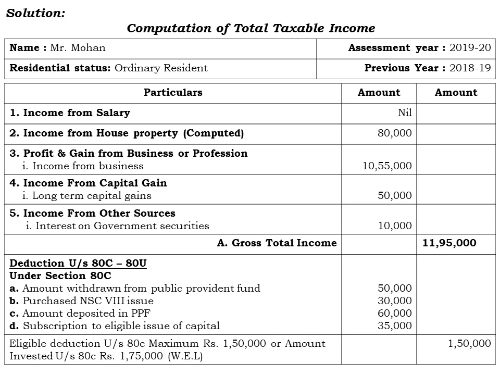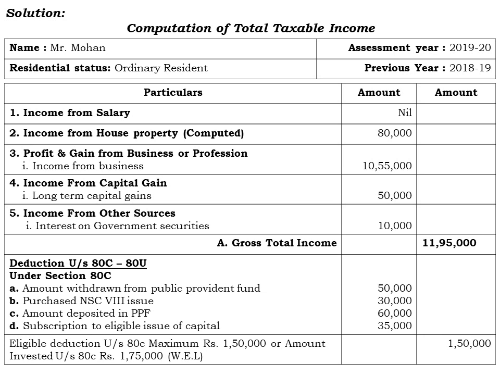The combination of all these 5 major heads of income, starting from the salary up to income from other sources, gives us the gross total income of rupees 11,95,000, and we are going to name it as point number E. Okay, so this is how we have to calculate the gross total income.